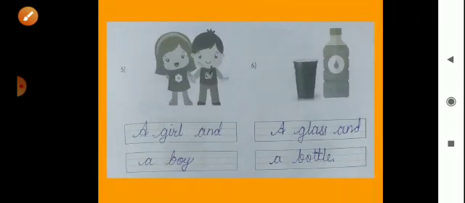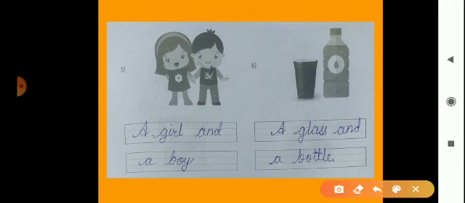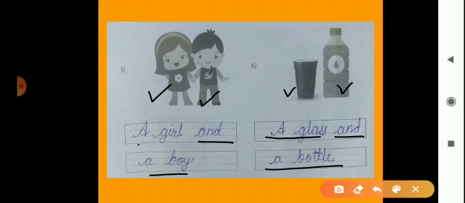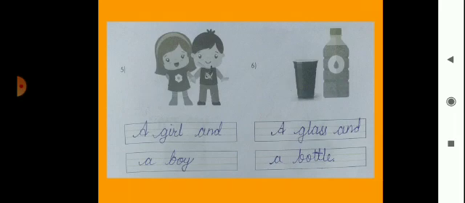Look here. We can see here a girl and a boy. This is girl, this is boy. So write a girl and a boy. Okay. Now we can see a glass, a bottle. Then we can join these two words with and. So write a glass and a bottle. Okay. So here we use and. This is joining word.